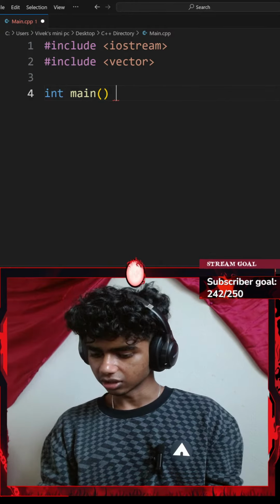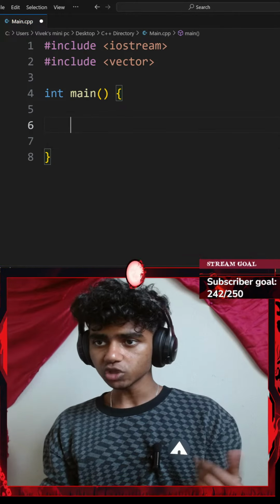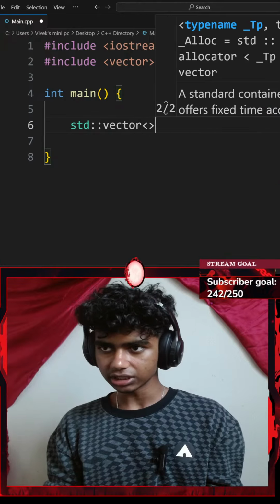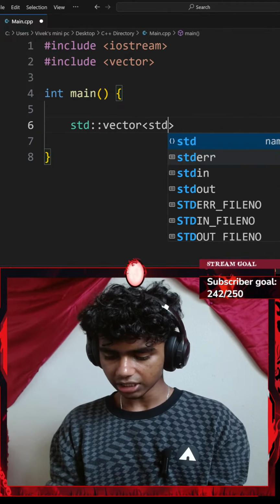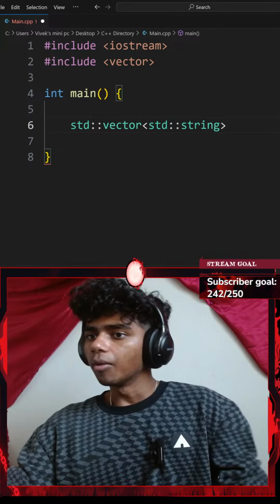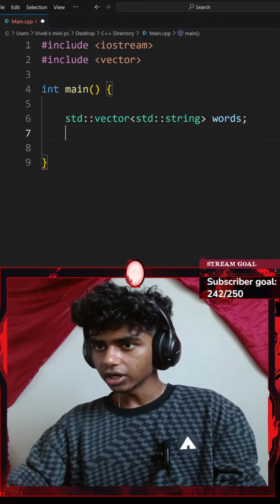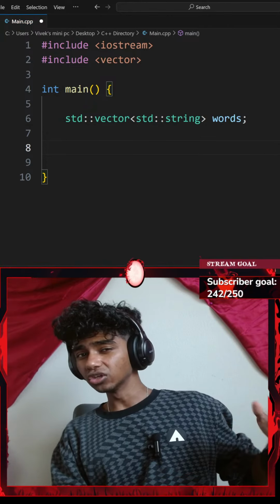Okay, I think the lag is actually good now. Okay, and then I'll go with a bunch of spaces, and then let's go ahead and add a standard vector which only consists of standard string, so std::string. Okay, my vector is going to be called words. There we go. Okay, I won't be adding any words because I will be asking the user for words.